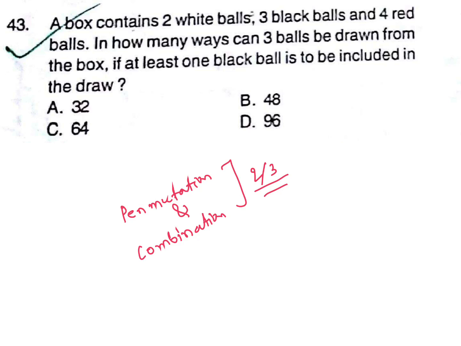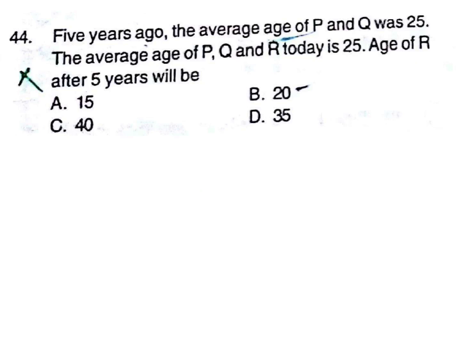Total questions are 25 questions from Aptitude. Five years ago, the average age of P and Q was 25. This is also from average. The average age of P, Q and R today is 25. Age of R after 5 years will be how much?